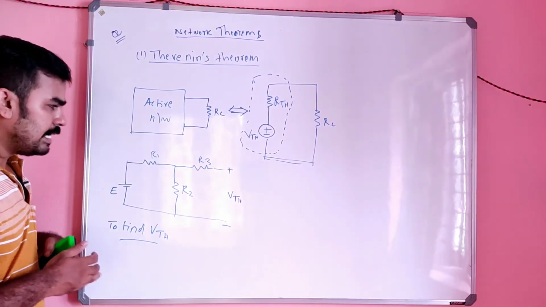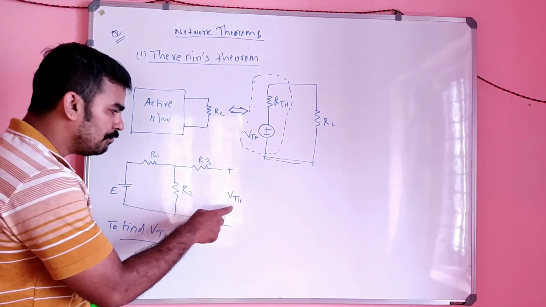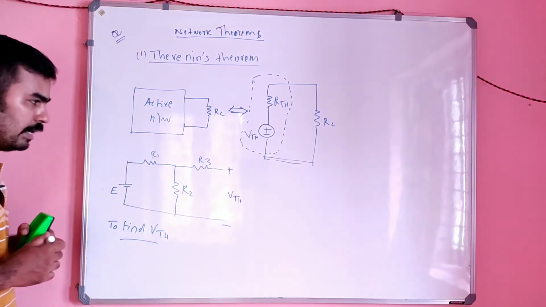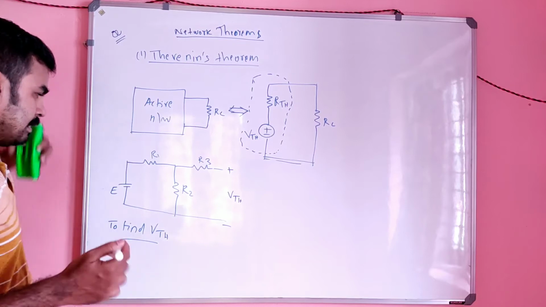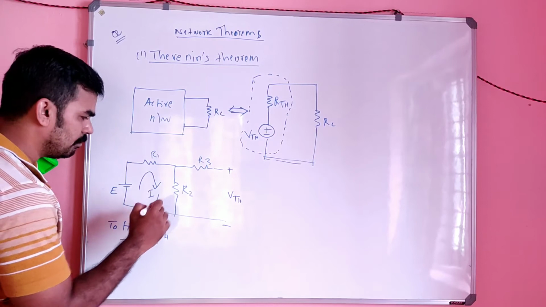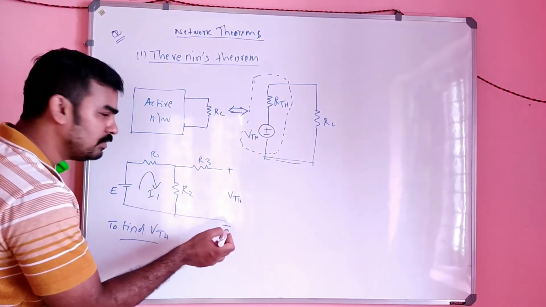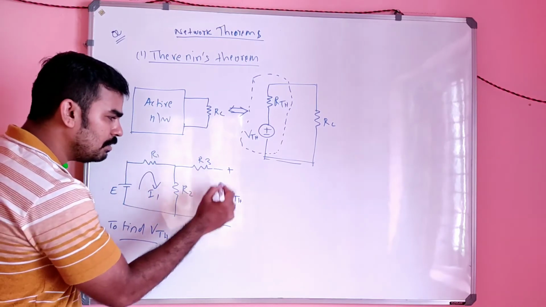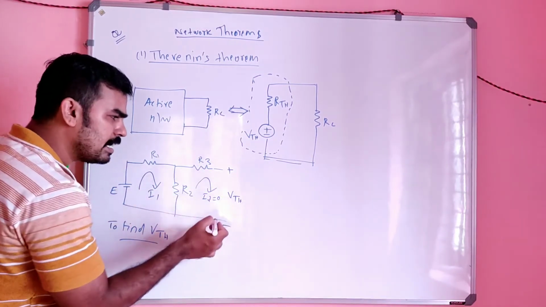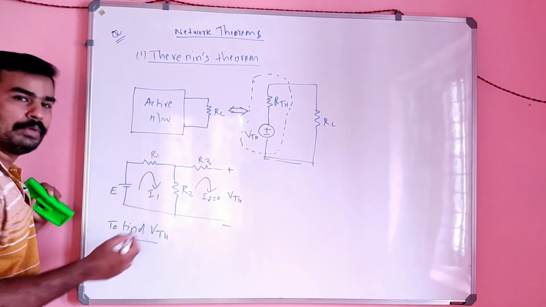Is it clear? So there is a peculiarity here: you have to find the voltage across here. So how can I write this? Suppose I consider this current I1. There will not be a current flowing here because it is open circuit, so I2 is equal to 0. Only current I1 will be flowing in the circuit.